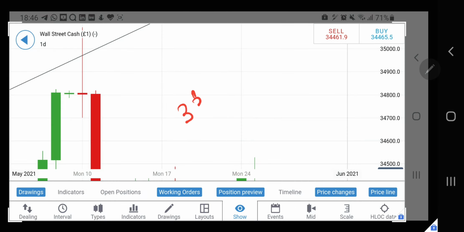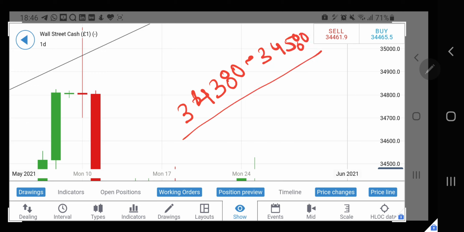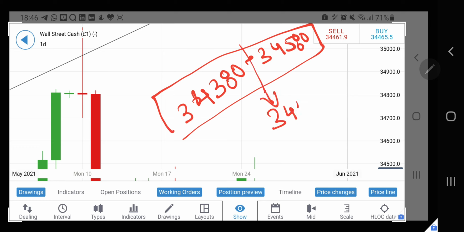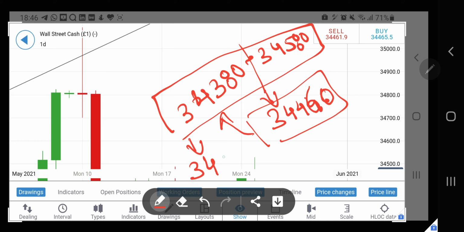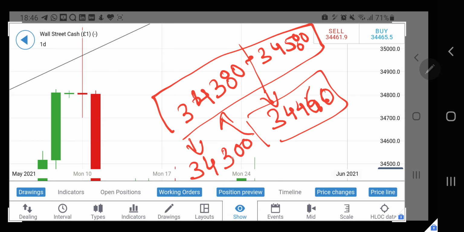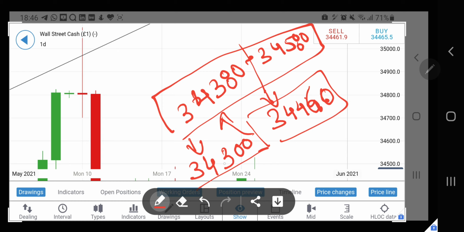So today I will expect Dow to trade in 34,380 to 34,580 levels. Possibly it could trade in this zone and might end the day at around 34,460 itself. That is what I am expecting. More on the downside, and if it breaks 34,380, we will head towards 34,300 levels. Here if it breaks 34,380, my target is 34,300, and on the upside, once it crosses 34,500, be watchful.